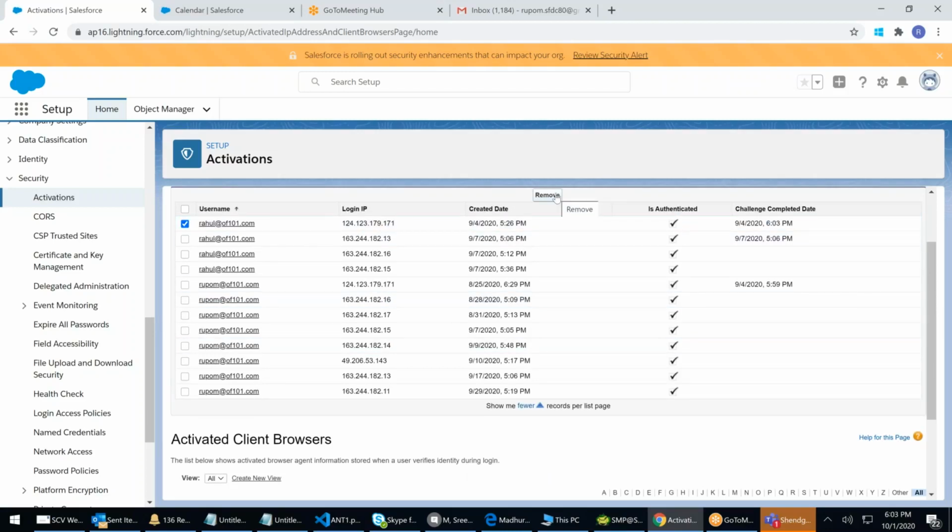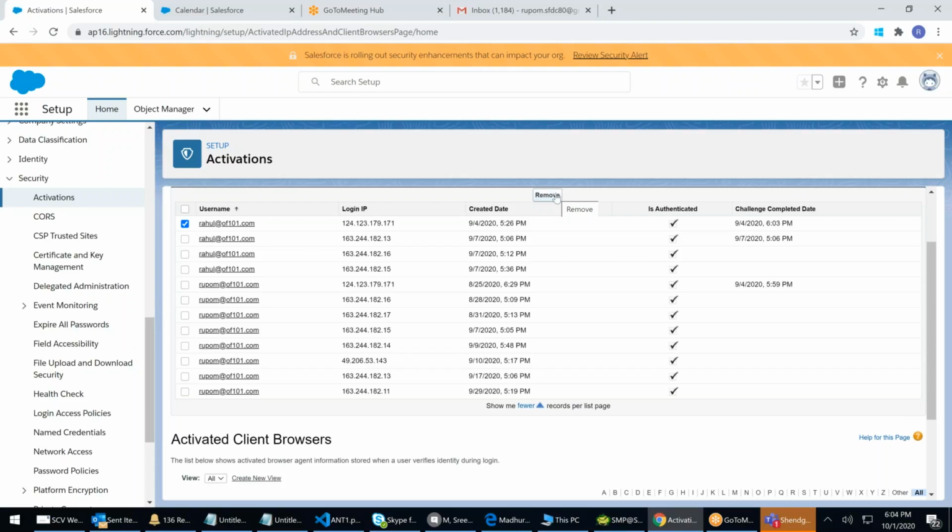Next time it will again ask the user to authenticate. One time you authenticate, it doesn't ask again and again because it's registered here. Whenever a new IP address comes and it checks that it's not here, only then it asks for a passcode, a security code.